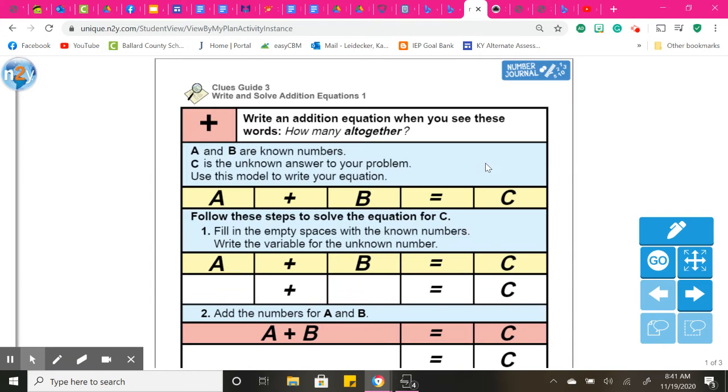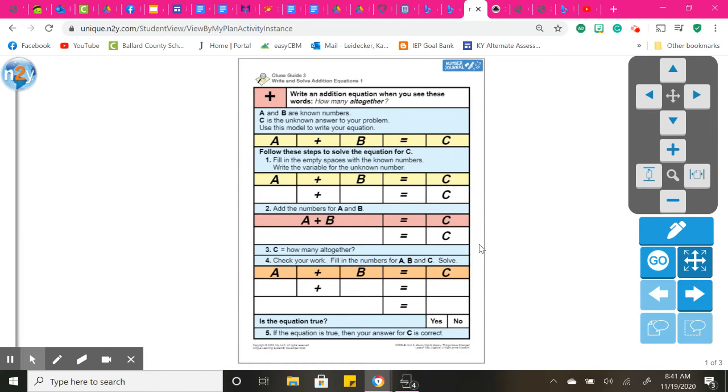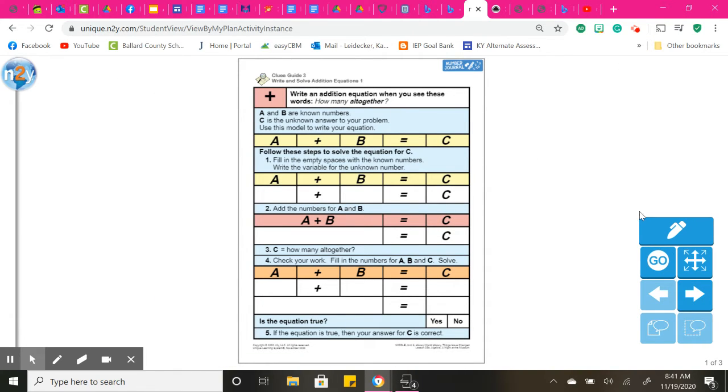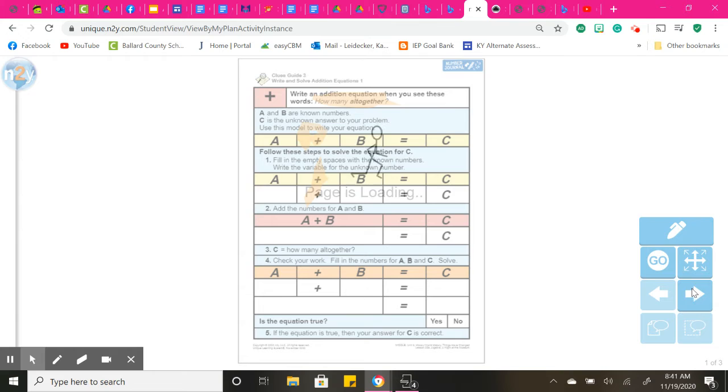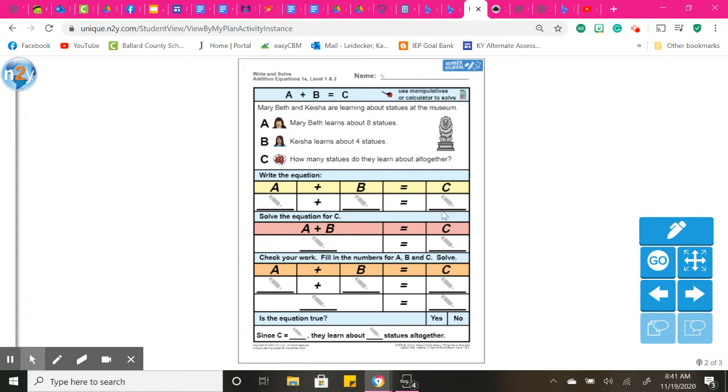And then you have algebra. It's the same stuff we did yesterday. It's just getting a little bit harder. So I'm going to do this with you. The first box. So when we talk about addition, we need to look for the words how many all together. So we are adding when we see all together. Today we're solving for C. We're solving for the unknown variable C.